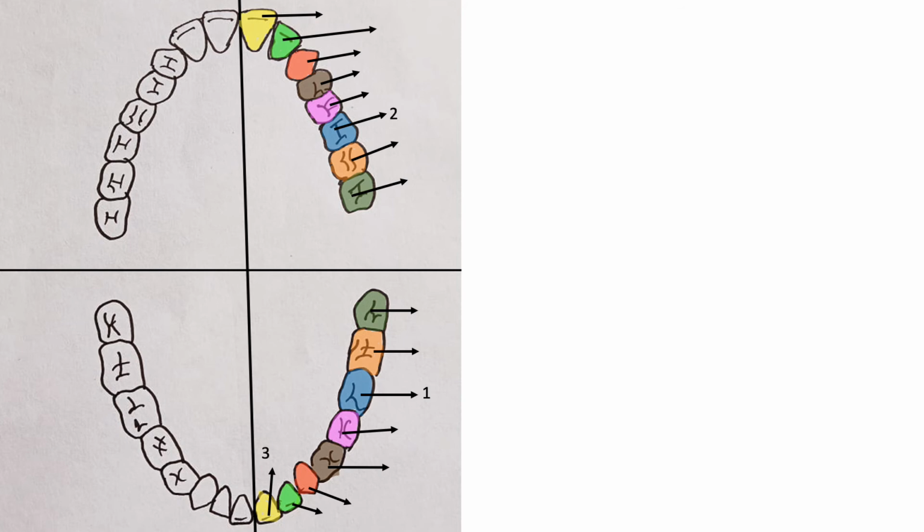The third tooth to erupt is the mandibular central incisor. This may erupt along with the mandibular first molar or after the first molar has erupted. Why? Because the mandibular central incisors and the mandibular first molars have a similar eruption time, about 6 to 7 years of age.